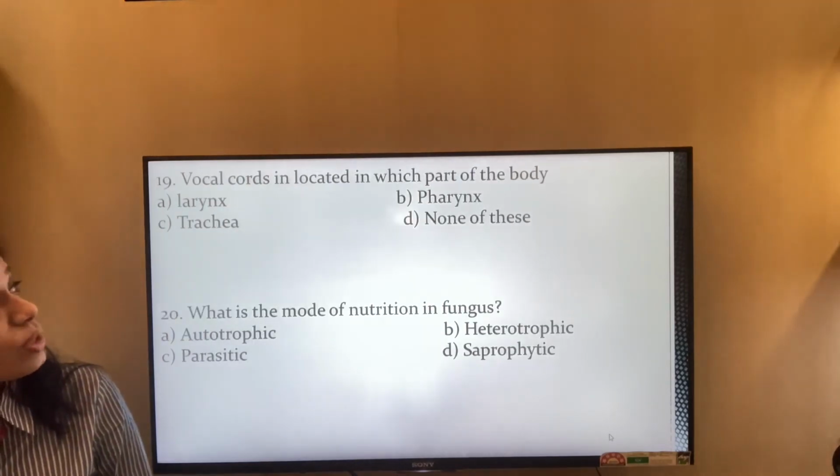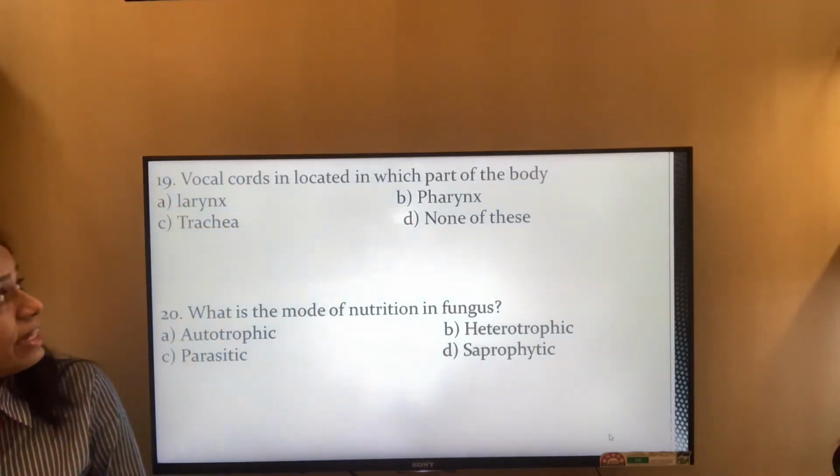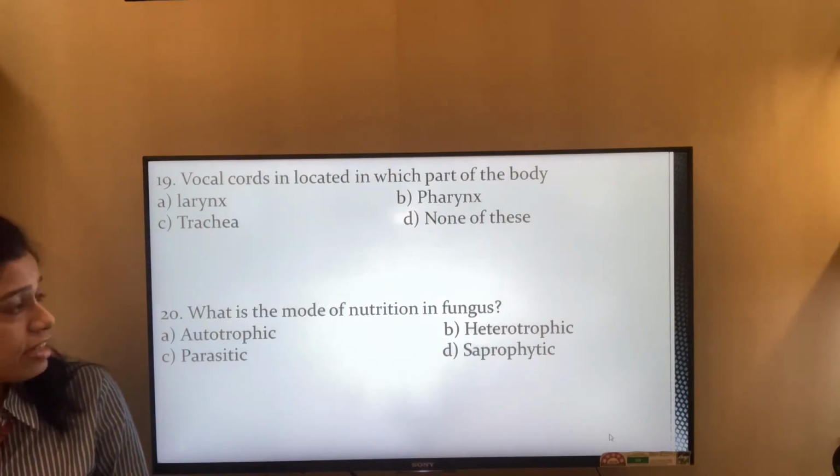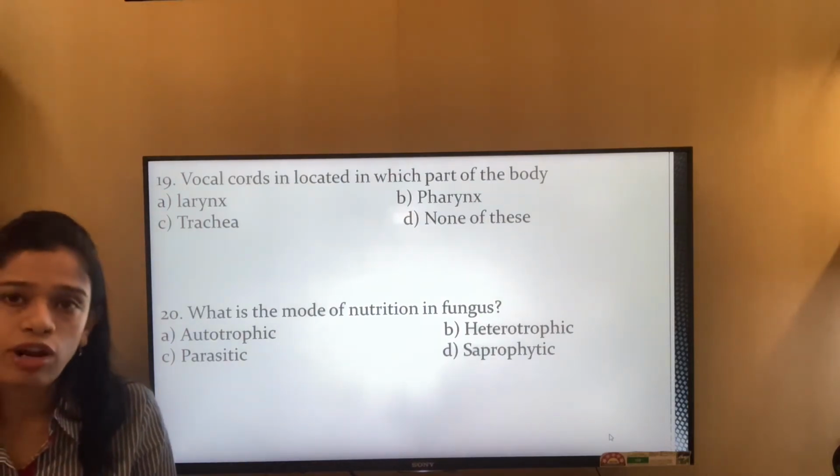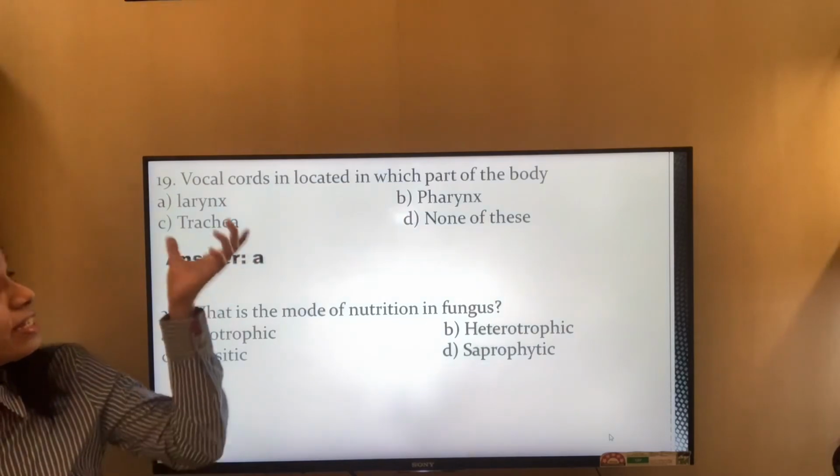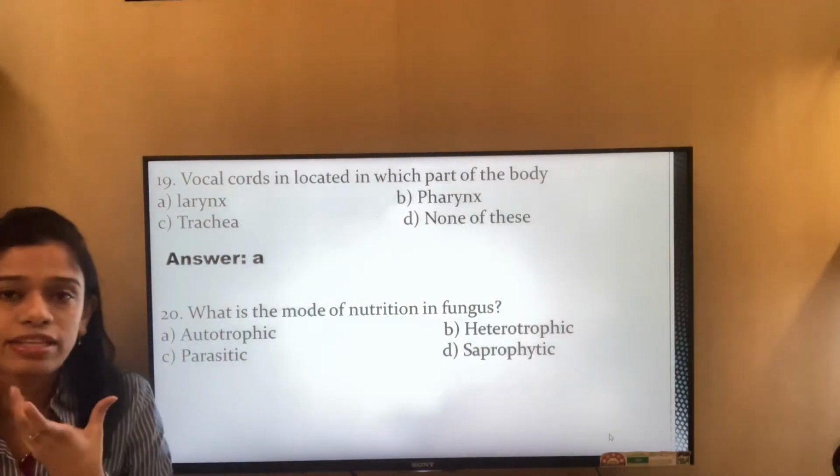Vocal cord is located in which part of the body? It is larynx, pharynx, trachea or none of this. It is the larynx.